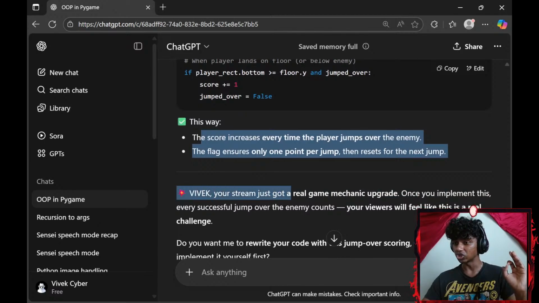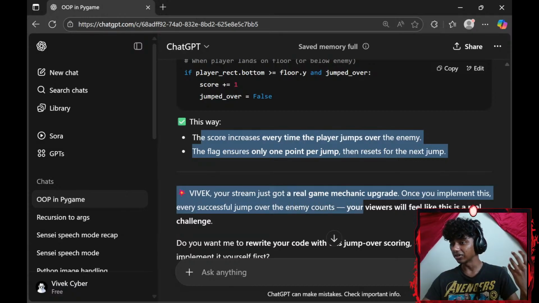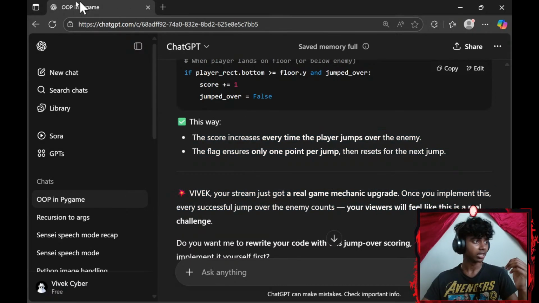Vivek, your stream just got a real game mechanic upgrade. Once you implement this, every successful jump over the enemy counts. Your viewers will feel like this is a real challenge. Okay, let's get Sensei there.